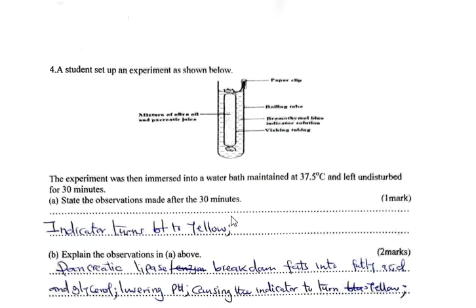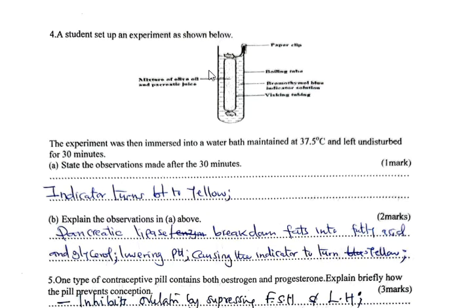Then next question. A student set up an experiment as shown. We have a boiling tube. We have a mixture of olive oil and pancreatic juice. Then we have bromothymol blue indicator solution, then whisking tubing. The experiment was then immersed into a water bath, maintained at 37.5 degrees Celsius, and left undisturbed for 30 minutes. State the observation made after 30 minutes. The indicator turns yellow.